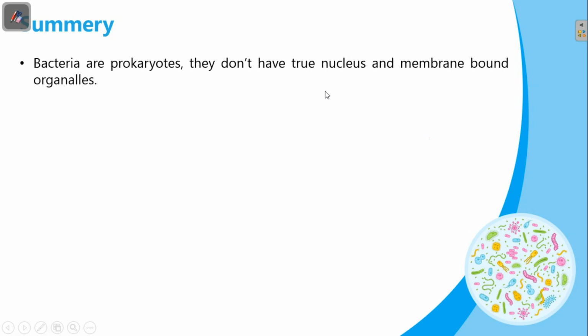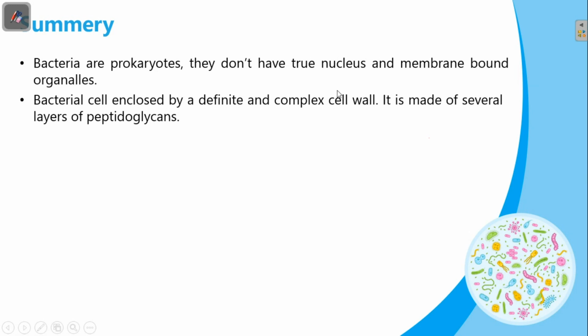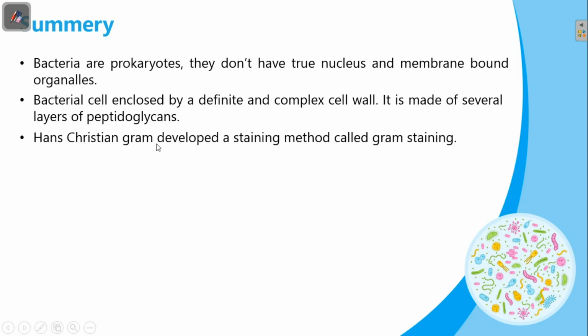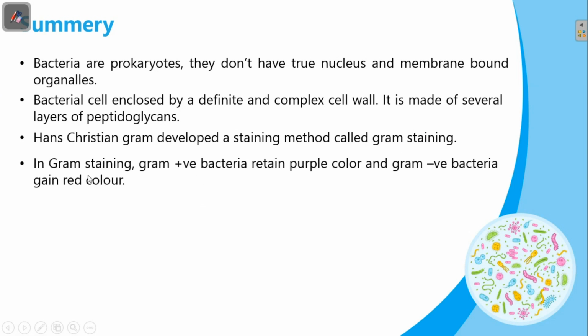Let us recall our topic. So bacteria are prokaryotes. They don't have a true nucleus and nuclear membrane. And they don't have membrane-bound organelles also. The bacterial cell is enclosed by a definite, rigid, thick cell wall. It is made of several layers of peptidoglycans. Glycans means sugars. There are two types of sugars present. They are NAM and NAG. Hans Christian Gram developed a staining method called Gram staining. In the Gram staining method, Gram-positive bacteria retain the purple color and Gram-negative bacteria gain the red color.